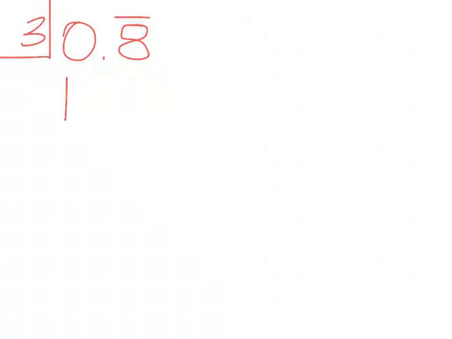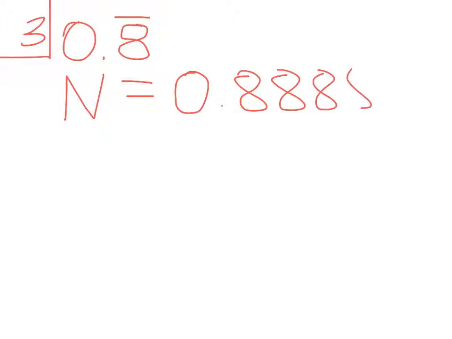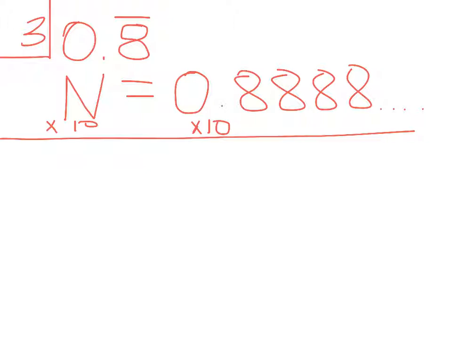We first just give this 0.8 repeating a name, so we're calling it n. You can kind of follow this along in the book too. So we're just saying that n is equal to 0.8 forever and ever and ever. And then what they do is they times both sides of the equation by 10. Now I don't want to confuse anybody here, but it might.